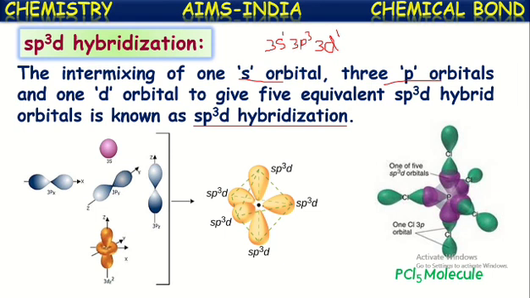That is why it is called trigonal bipyramidal shape. In PCl5, the sp3d hybridization gives a trigonal bipyramidal shape. Within the plane, the bond angle will be 120 degrees, and above and below the plane, the bond angle will be 90 degrees. Okay, this is about sp3d hybridization.